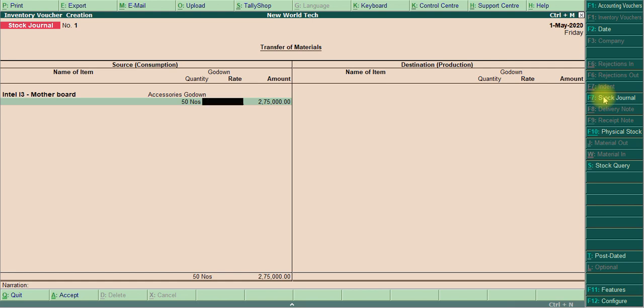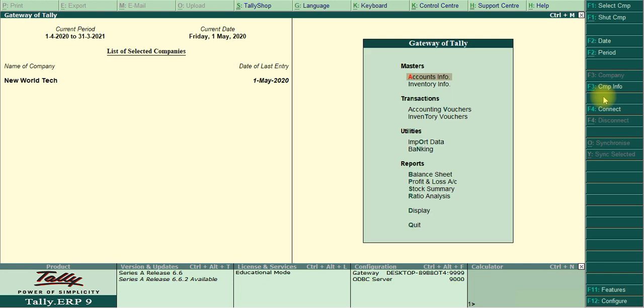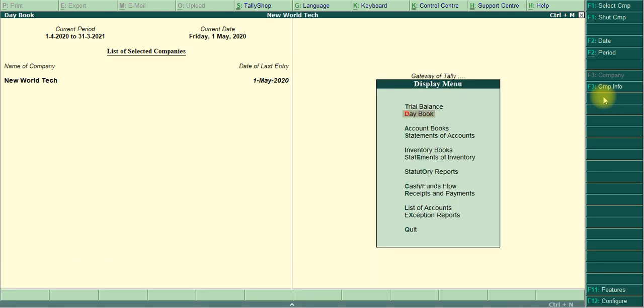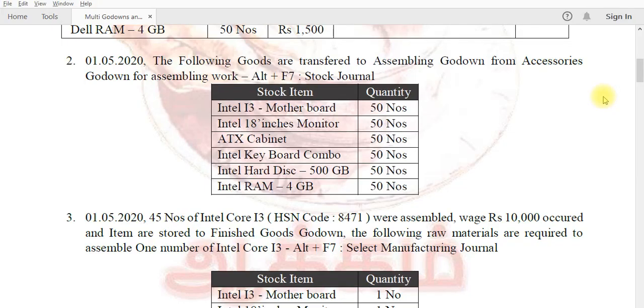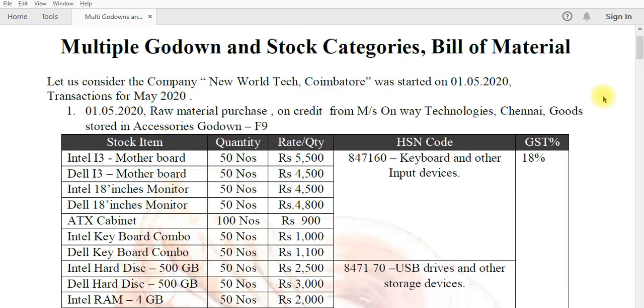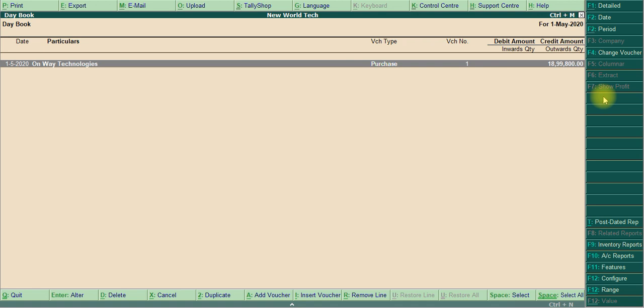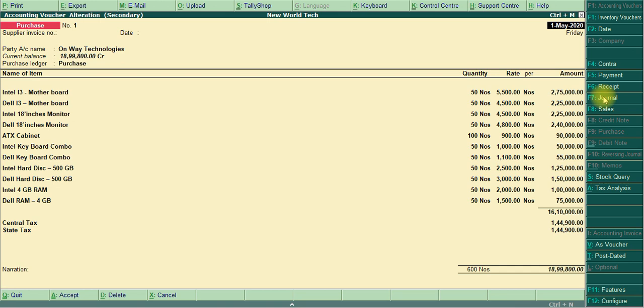Just wait. We alter the previous purchase voucher. All items we purchased, 100 numbers, 50 numbers. Okay, it's not a problem. Okay, we give it correctly. I doubt it. Okay, all of it is correct. So just move to the same voucher, the next voucher.